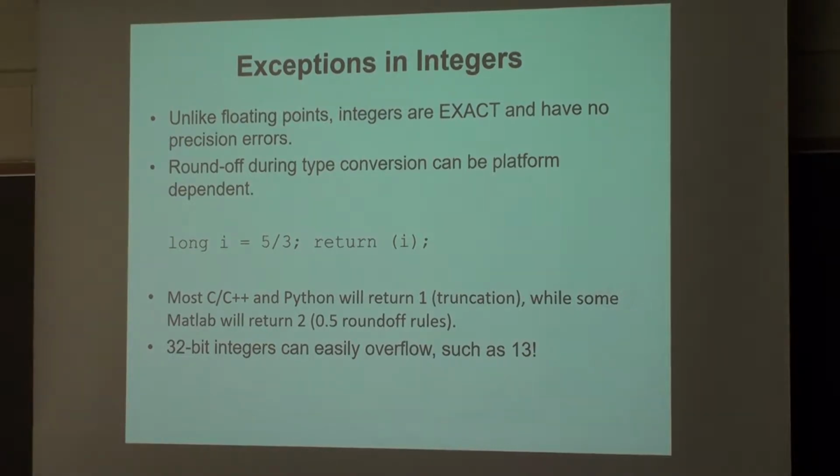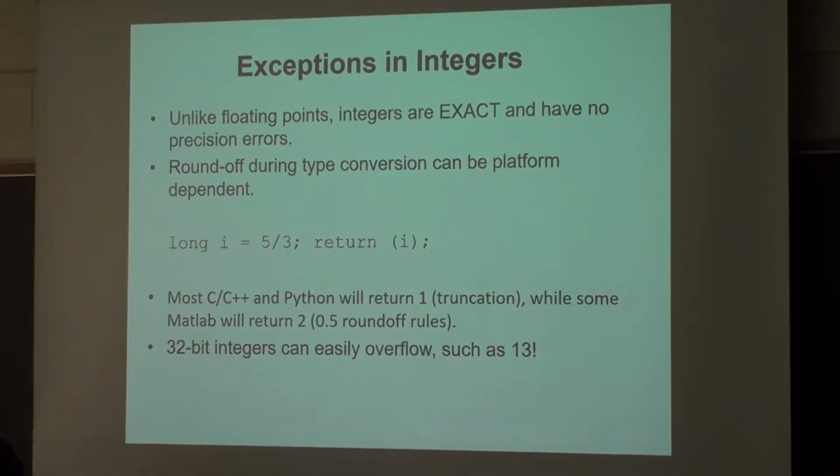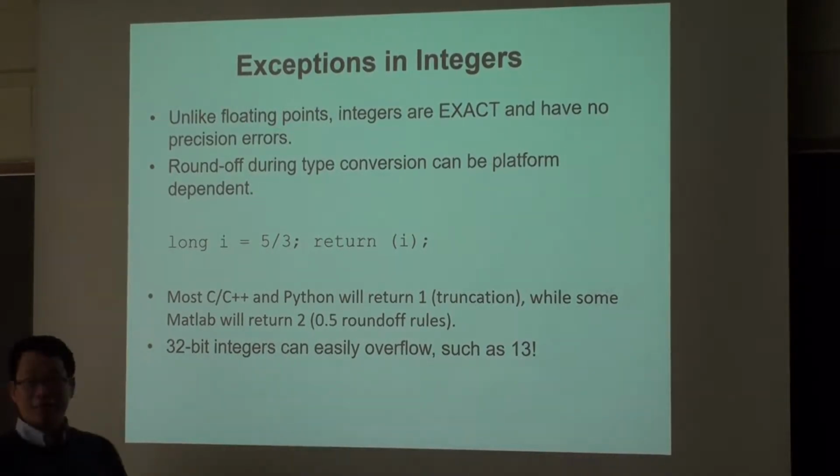What will happen? Integers can easily overflow. Just try to calculate 13 factorial. Your 32-bit integers will overflow. Now, the punchline: integers in the IEEE standards do not handle exceptions. There's no concept in integers of not a number, or infinity, or negative infinity. Integers are simply integers. They don't handle exceptions.